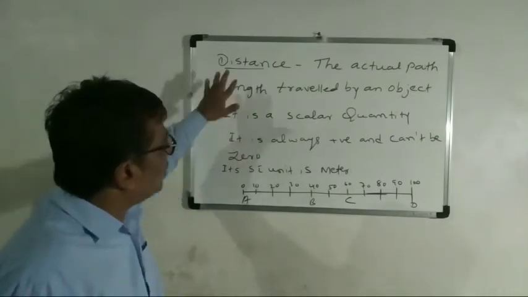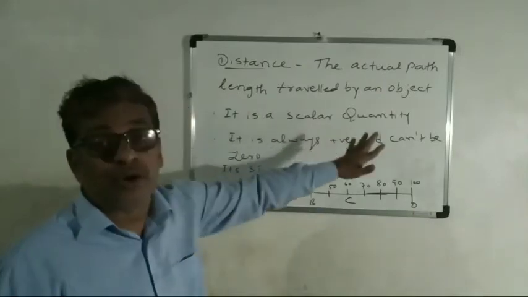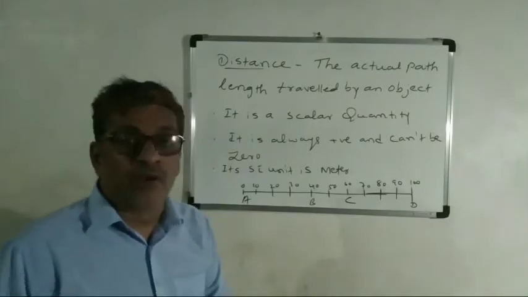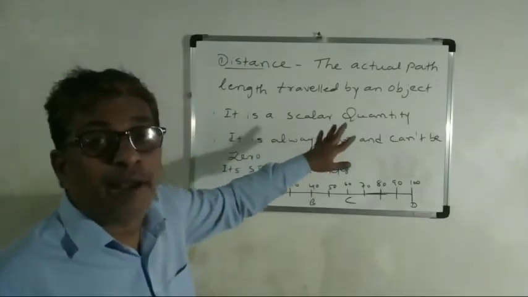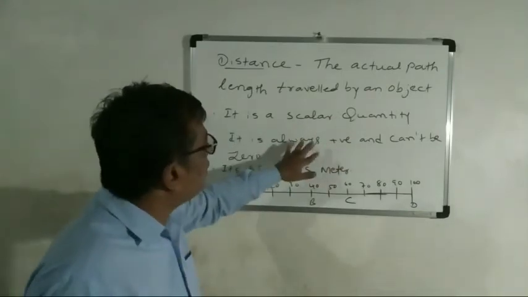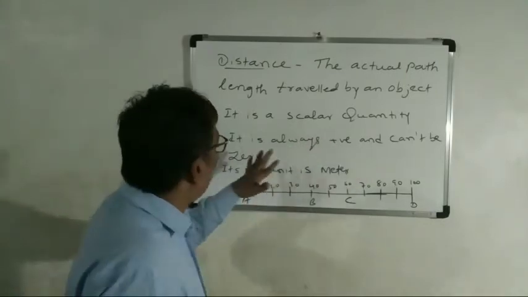Okay, now we study the properties of distance. It is a scalar quantity. You know what a scalar quantity is: it has only magnitude, no direction. It is always positive and cannot be zero.